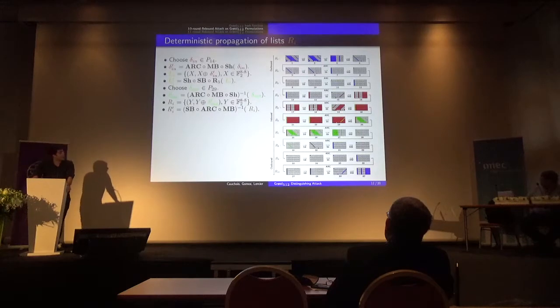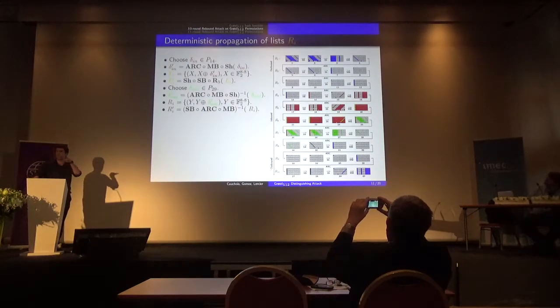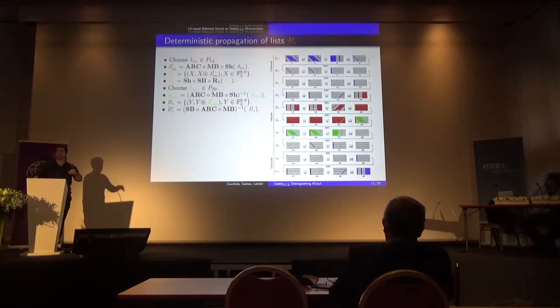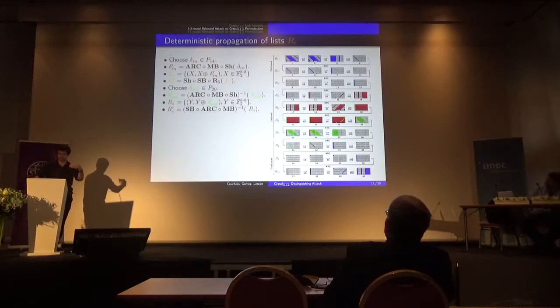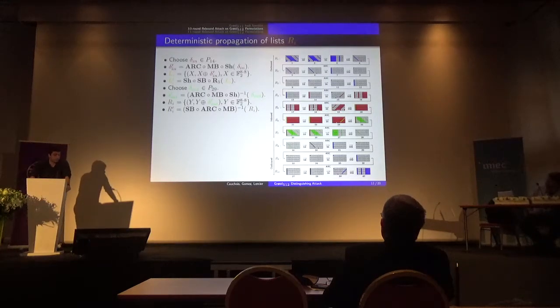So there, I have 16 lists Li prime and 16 lists Ri prime, and any combination of elements in those 16 lists Li prime yields a couple of full state values compatible with my differential delta in, and any combination of elements in the lists Ri prime yields a couple of full state values compatible with my choice of delta out. So I have to merge them.